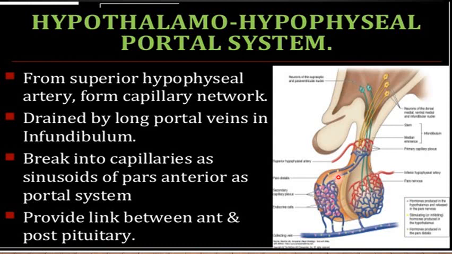So this is another type of venous portal system, in which the portal vein lies between two sets of blood capillaries, again venous. So this is an example of the venous portal system. One set of blood capillaries is present around the infundibulum, and the second set is present in the anterior pituitary.